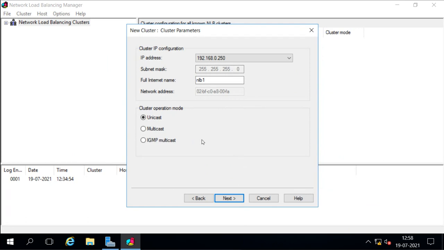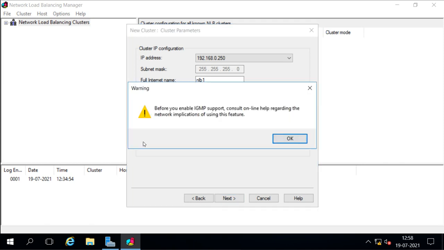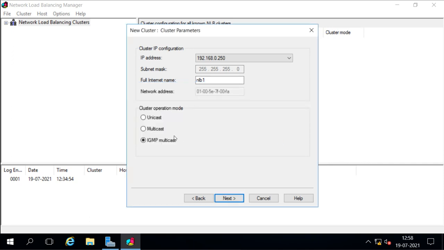So we can select unicast or multicast. Now we have only one adapter, so I will go for multicast. But you see here IGMP multicast, and see what happened when I select this. It says, before you enable IGMP support, consult online help regarding the network implication of using this feature, because it needs a supported switch also. So it will increase the performance, but I will not choose this. I will go for multicast, because I have only one network adapter.